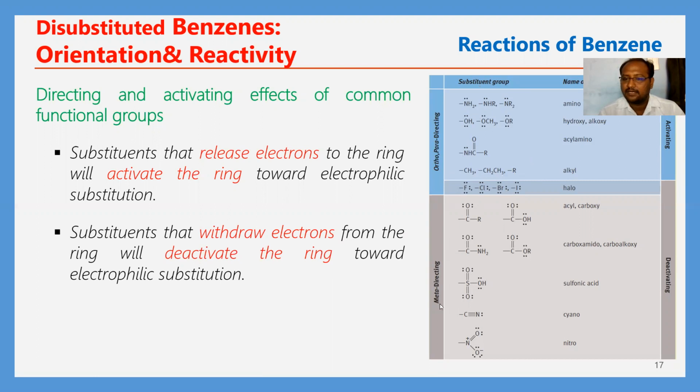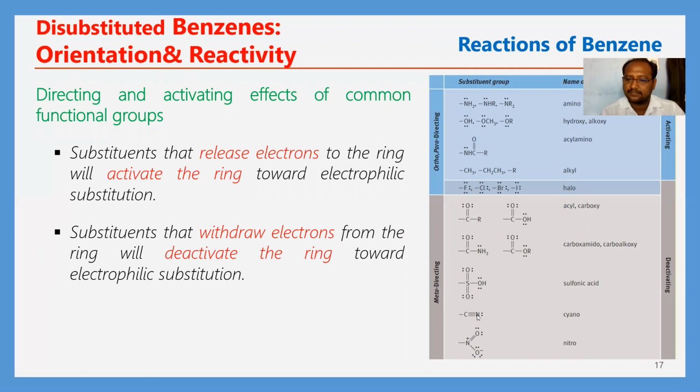Okay, next, meta directing groups. The meta directing groups are nothing but groups that direct the incoming electrophile to the meta position. Ortho para directing groups are nothing but groups that direct the incoming electrophile into the ortho and para positions.